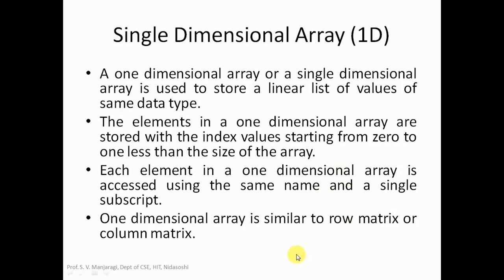So a one-dimensional array can be viewed like this. It is similar to a row of a matrix. If you take a matrix, it will look like a table having rows and columns. A single-dimensional array indicates a particular row or column of the matrix. It is not representing a complete matrix. It is representing either a single row or a single column.